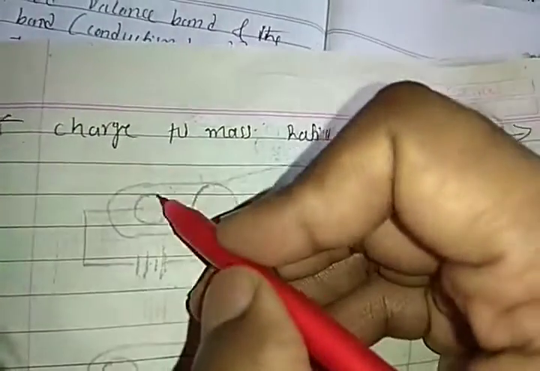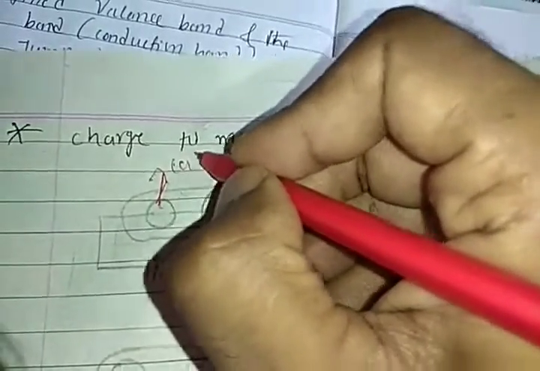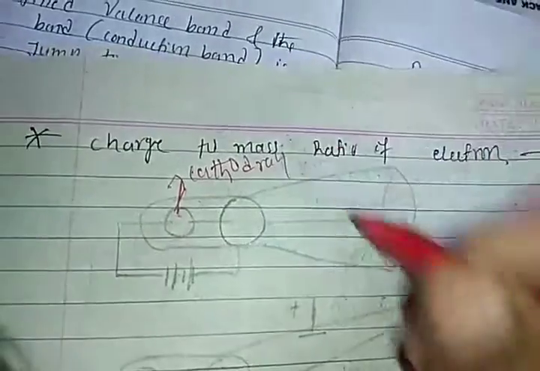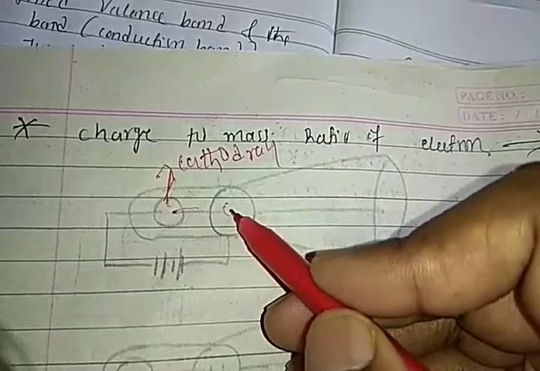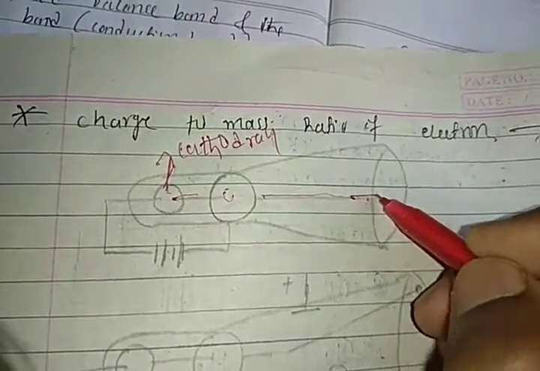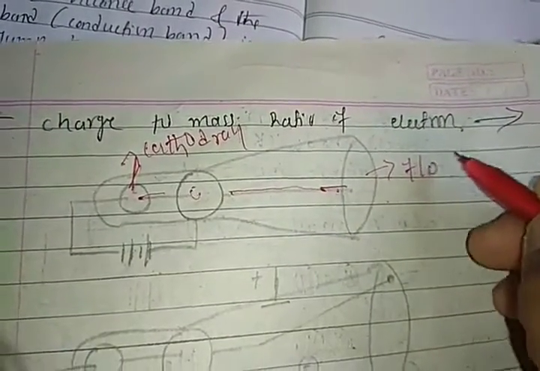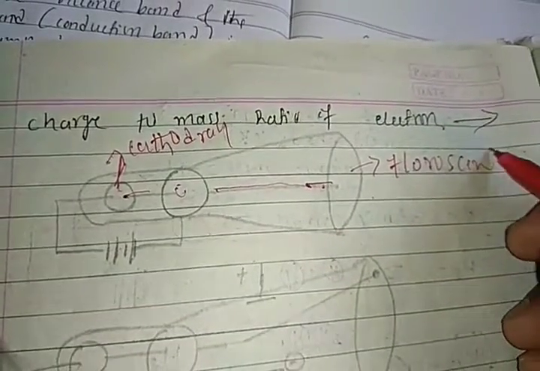In this apparatus, he is passing a cathode ray. This cathode ray moves through this hole and directly hits the fluorescent screen.